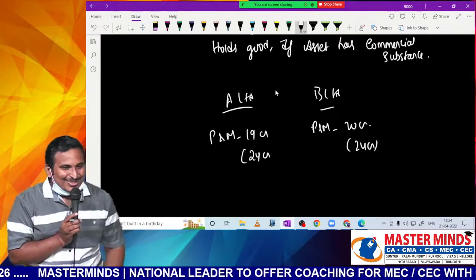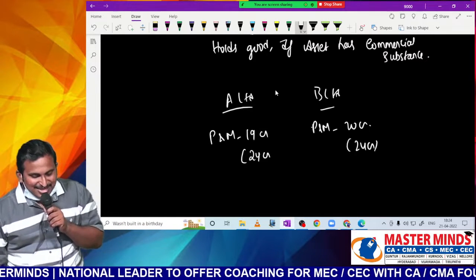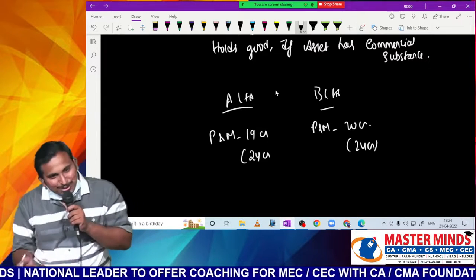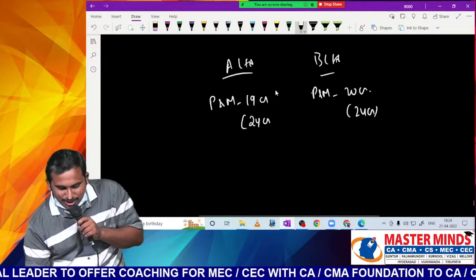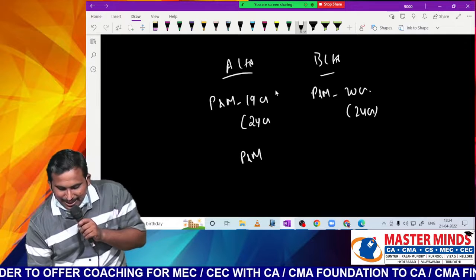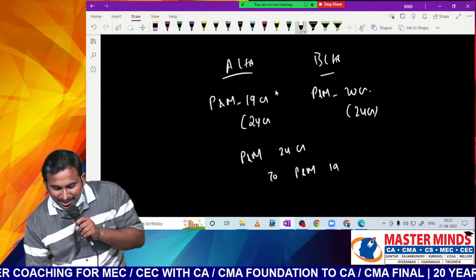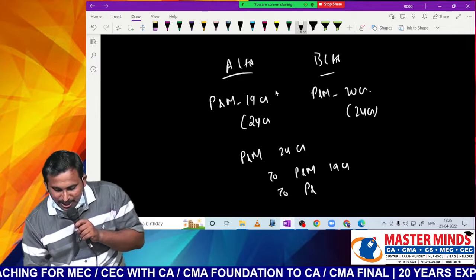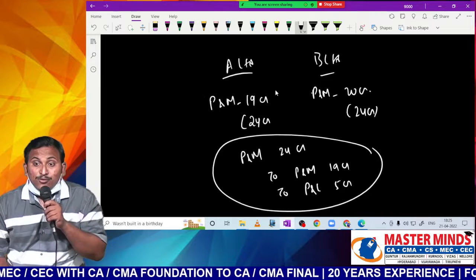Hello. If he revalues, it moves to revaluation reserve. Suppose he exchanges this plant and machinery with B Limited because both are similar. Now what he will do, sir, he'll write an entry like this: plant and machinery 24 crores because he is acquiring at 24, to plant and machinery 9 crores, to P&L 5 crores. Like that, he may try to book some profit fraudulently.